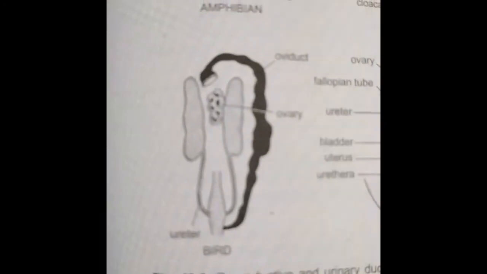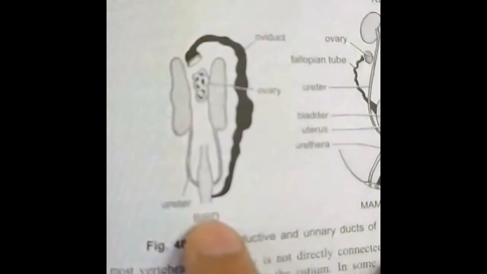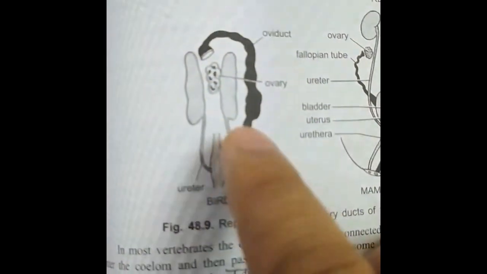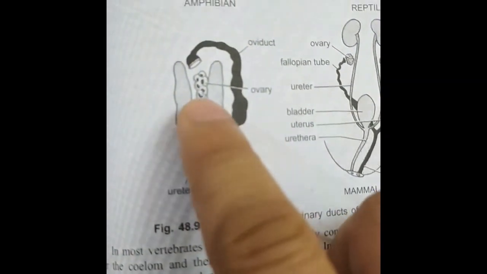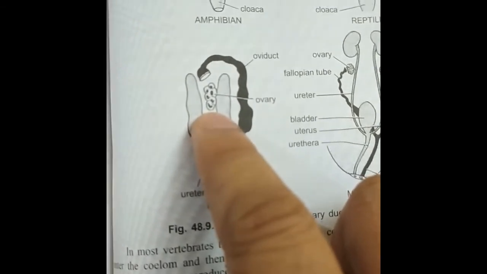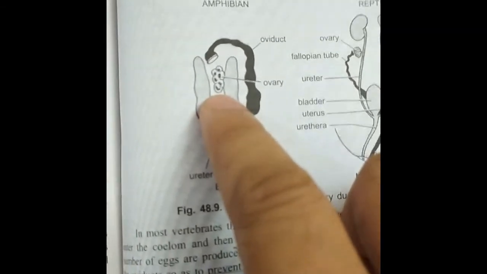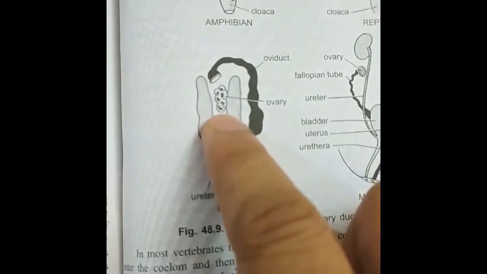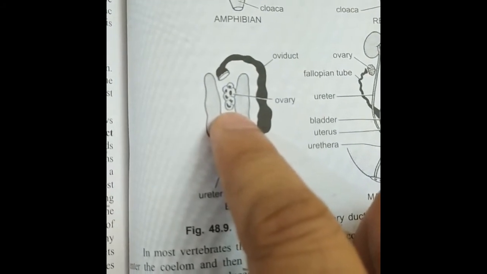Here is the structure of the bird's ovary and oviduct. There is only the left ovary remaining, and the right one has degenerated. This is a flight adaptation in birds.